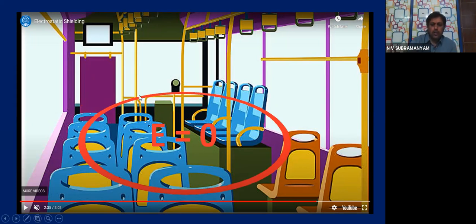So if you see passengers sitting inside the bus, and if there is lightning outside, lightning means thunderstorm and lightning, will the passengers get affected? No, they are all protected by the property of electrostatic shielding.